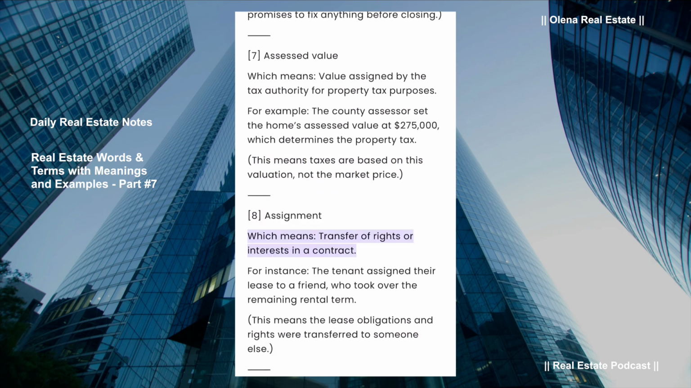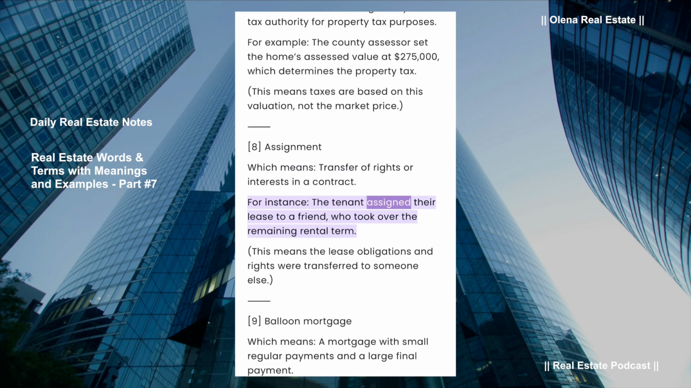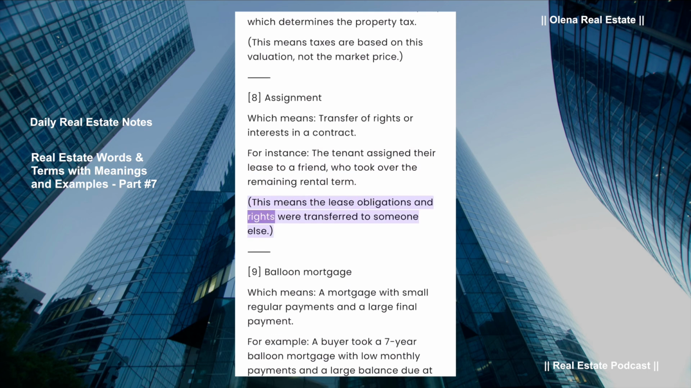Assignment, which means transfer of rights or interests in a contract. For instance, the tenant assigned their lease to a friend, who took over the remaining rental term. This means the lease obligations and rights were transferred to someone else.